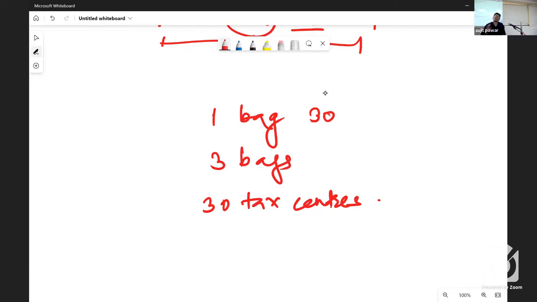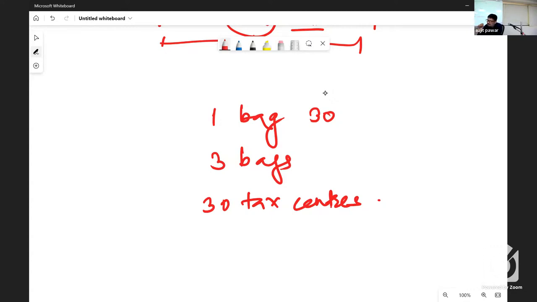Is it clear? That means at the time when the second bag is also emptied, we have to check. So per bag we have to give 1 coconut, so such 2 coconuts we have to give from tax collection center 11 onwards. So how many tax collection centers have been passed from the next bag? 30 divided by 2.